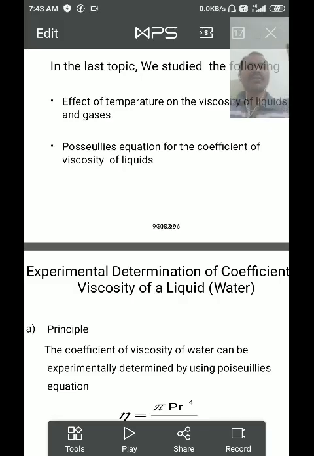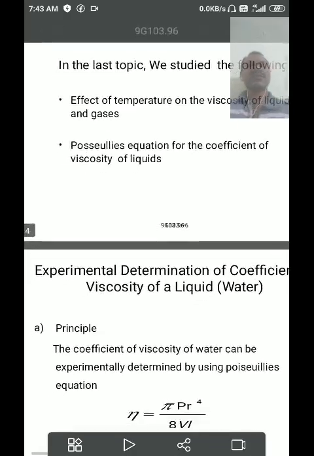The net momentum is gradually transferred from the upper layer into the lower layer, from a layer at a higher velocity into a layer at a lower velocity. As the net momentum transfer increases, the viscosity value also increases. So in gases, the net momentum transfer from molecules at a higher velocity into the layer at a lower velocity increases, and the viscosity also increases.